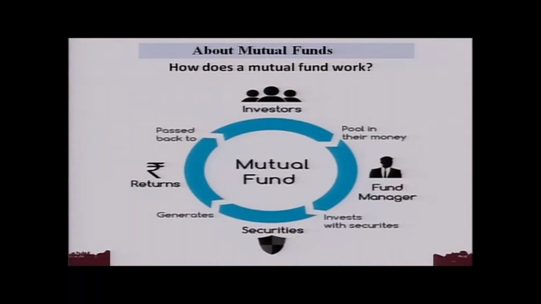So how do mutual funds work? Very, very basic question. Many of the investors come together collectively, they invest small amounts, and then the fund manager creates a portfolio, and invests in securities or in debt instruments, depending on the mutual fund scheme or the objective of the scheme. These securities generate returns, and these returns are then passed back among the units which are there cumulatively and spread over all the investors.